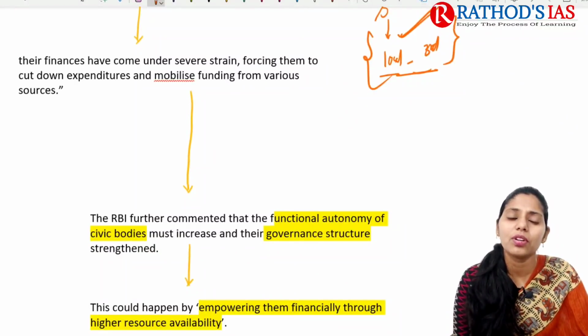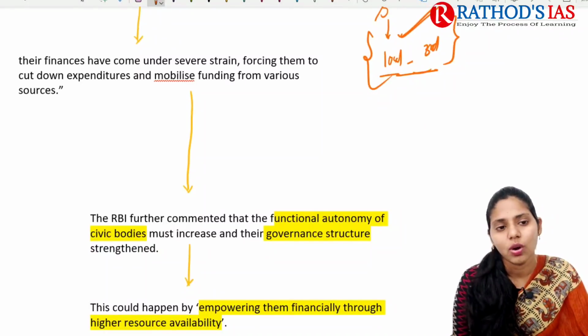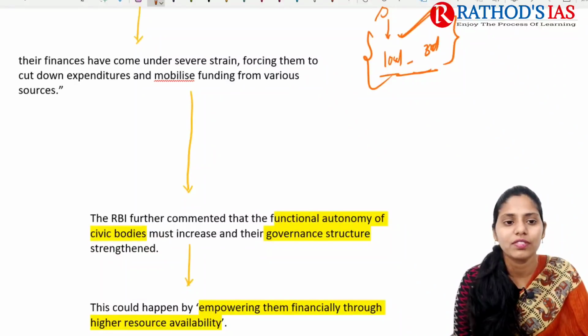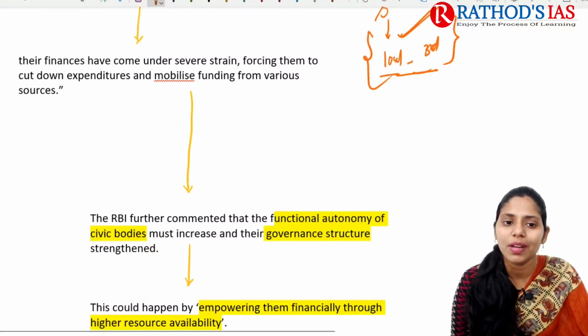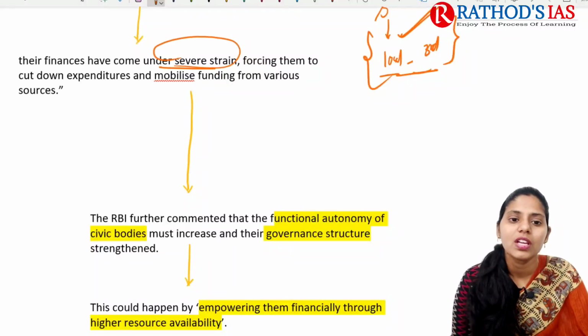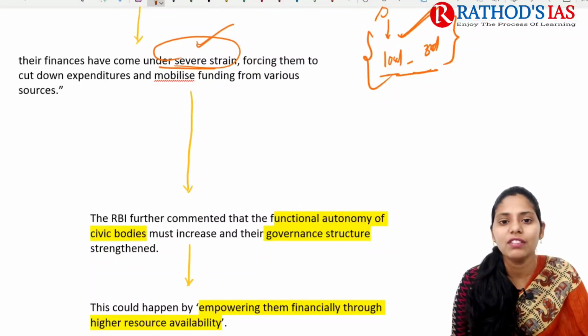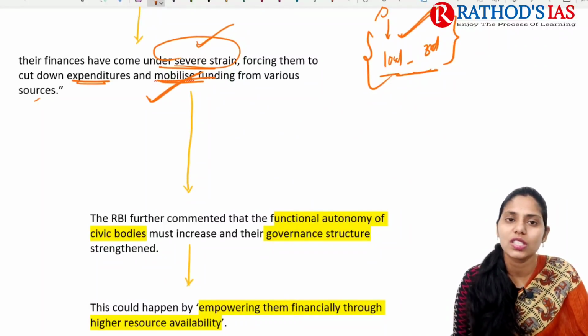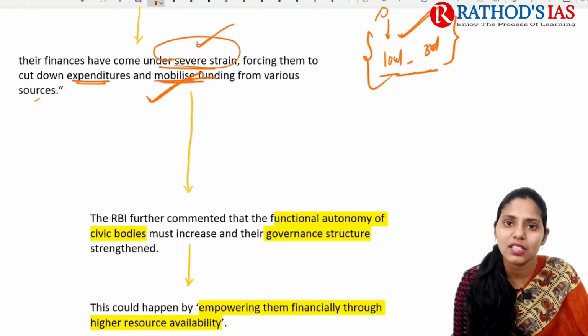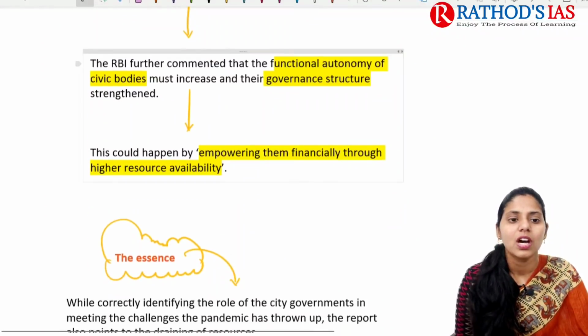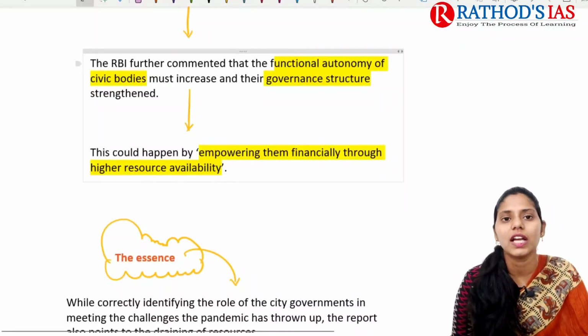And if you're talking about the concerns regarding local government or third tier government, there are no proper finances. Okay, so there are no proper finances. Because of this, they are under severe strain. Because of this problem, they are forced to cut down their expenditure and mobilize funding from various sources. Okay, so this is one important cause of concern regarding city governance, or we can say third tier government.